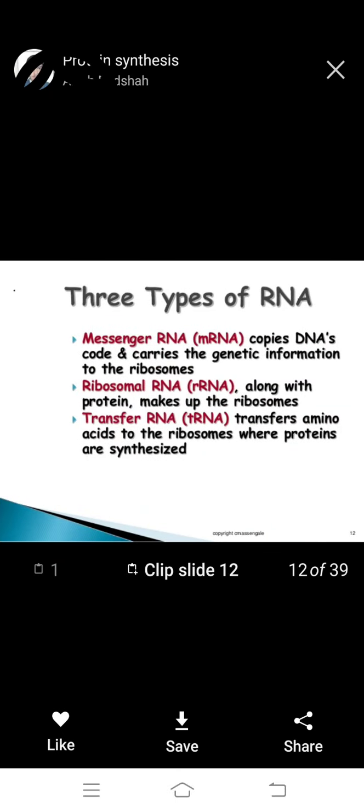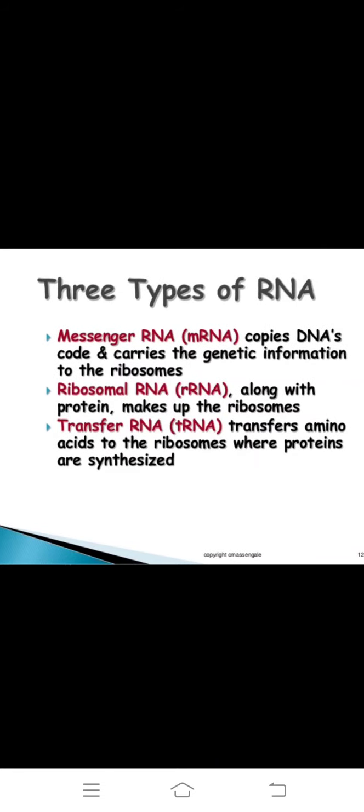Three types of RNA. The first is messenger RNA, which copies DNA's code and carries the genetic information to the ribosome. It is important in the transcription process. Next, ribosomal RNA or rRNA, along with proteins, makes up the ribosomes.